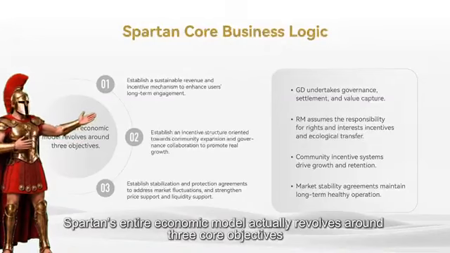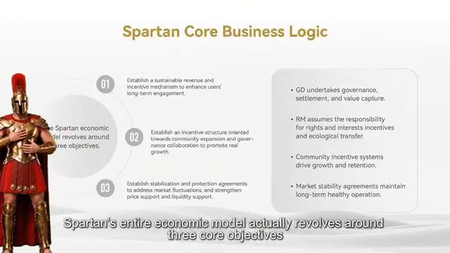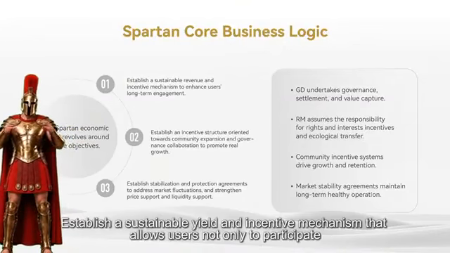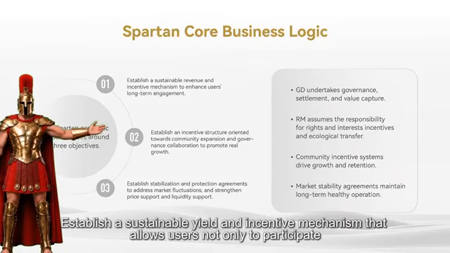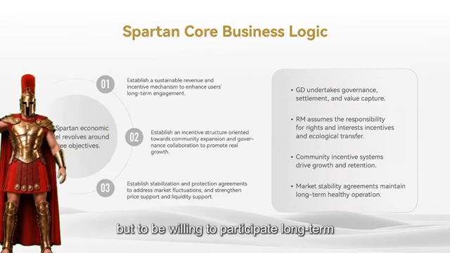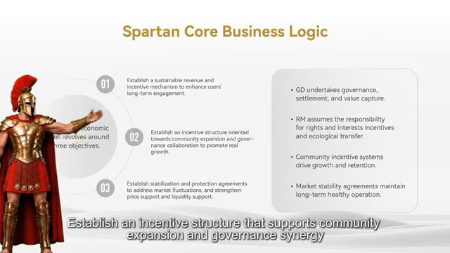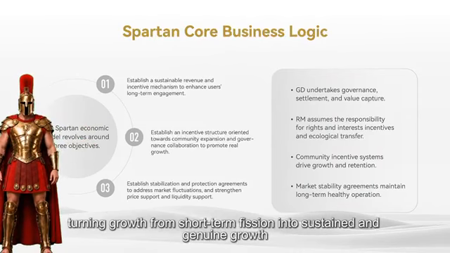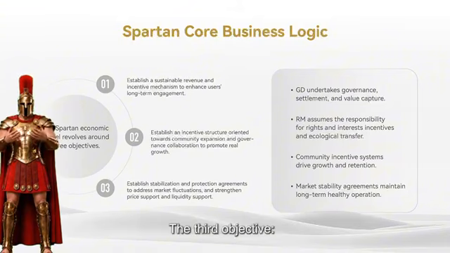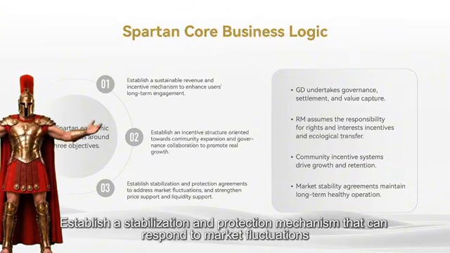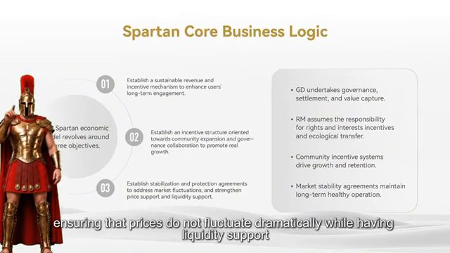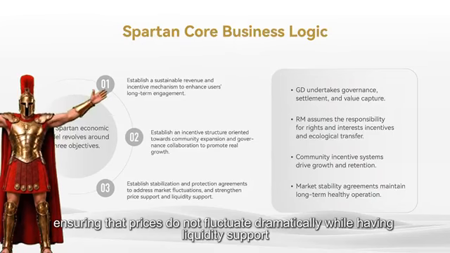Spartan's entire economic model actually revolves around three core objectives. The first objective, establish a sustainable yield and incentive mechanism that allows users not only to participate, but to be willing to participate long-term. The second objective, establish an incentive structure that supports community expansion and governance synergy, turning growth from short-term fission into sustained and genuine growth. The third objective, establish a stabilization and protection mechanism that can respond to market fluctuations, ensuring that prices do not fluctuate dramatically while having liquidity support.